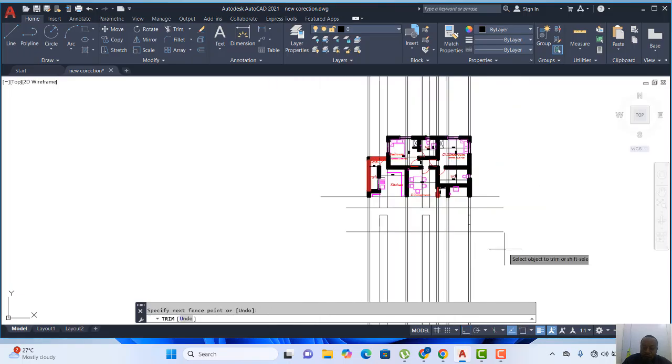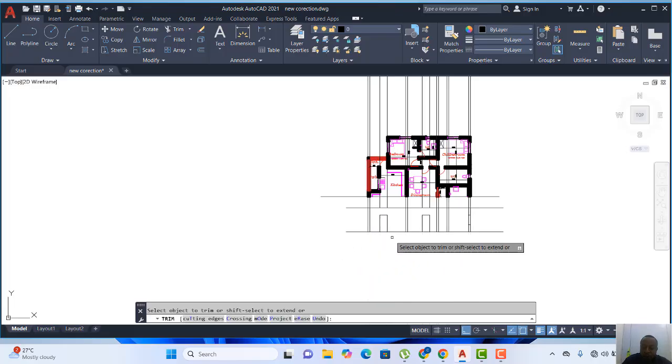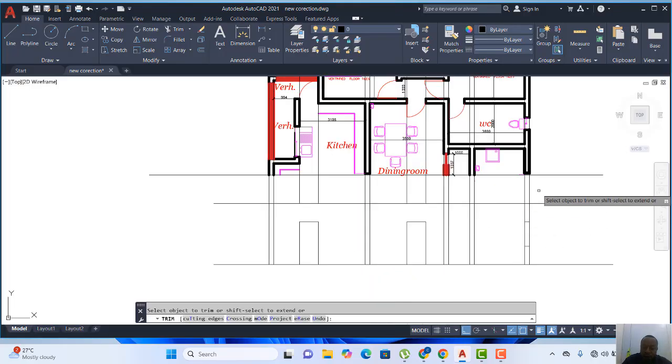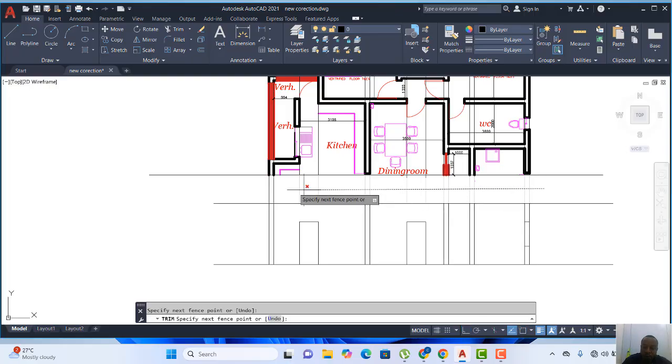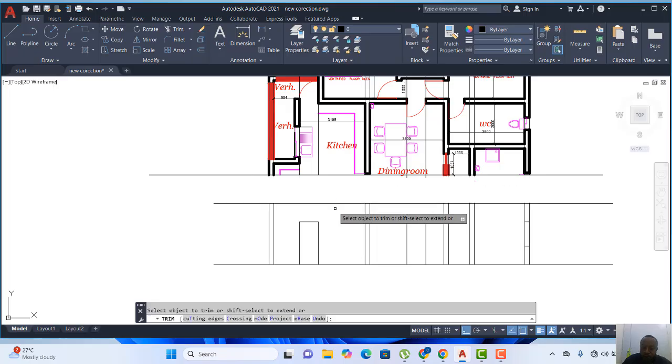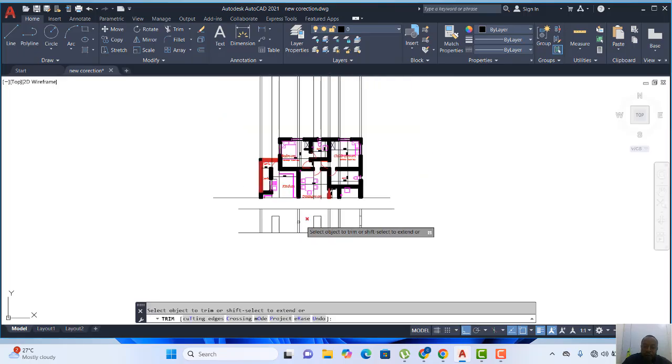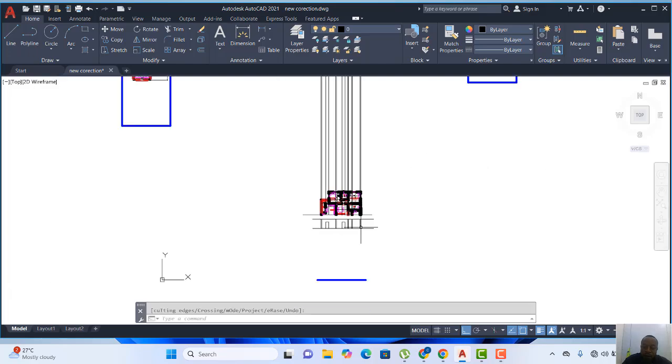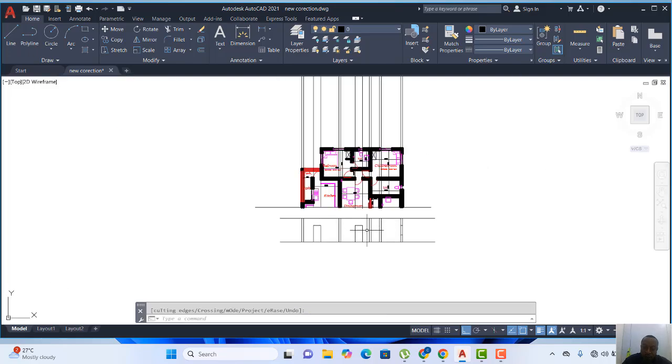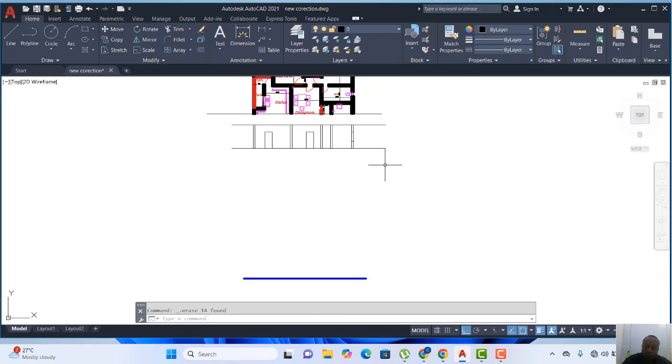So I can highlight and automatically remove all these ones down here. Then I'll remove the up one as well. So we have our section.